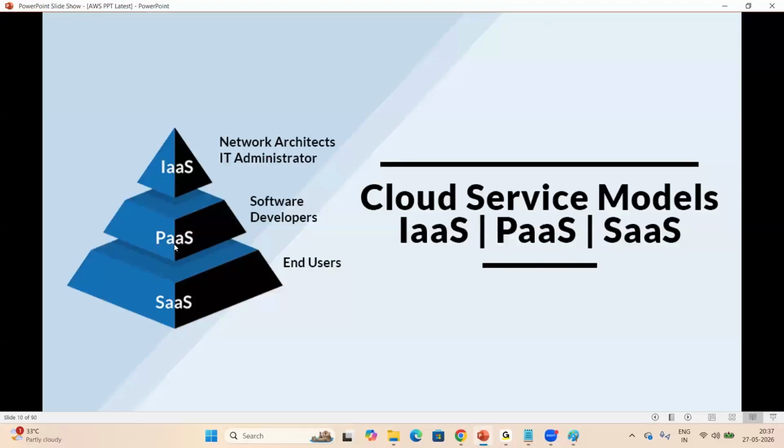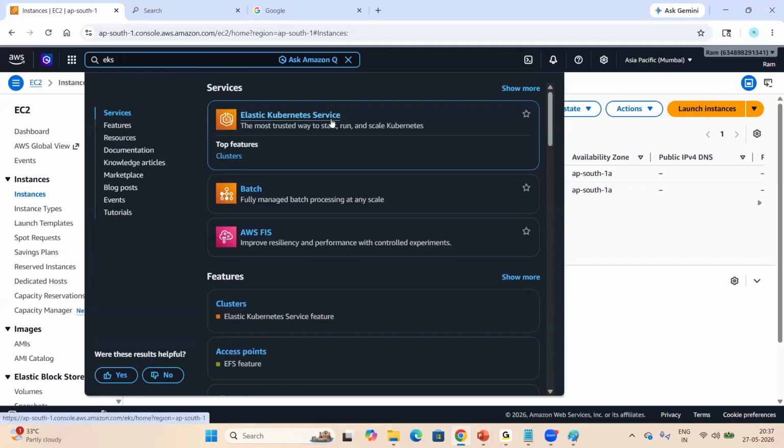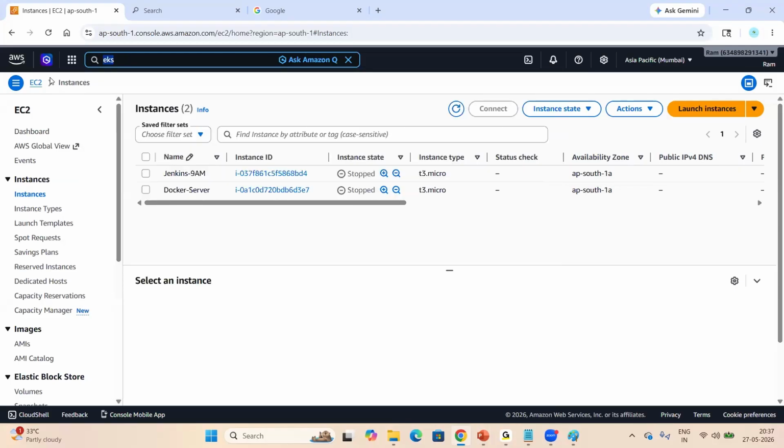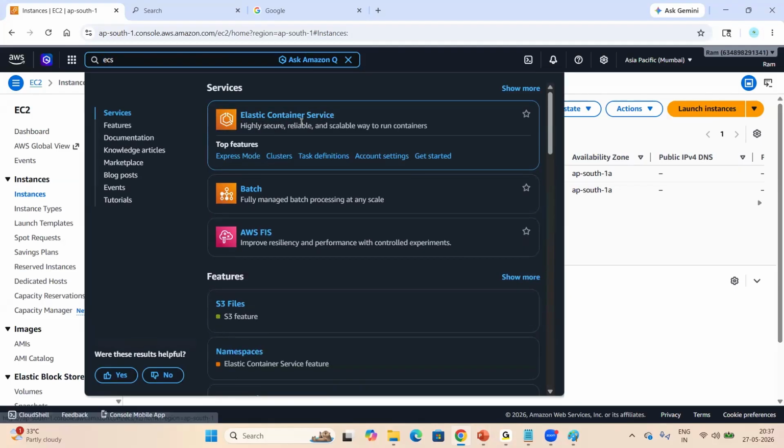So second one, platform as a service. What is platform as a service? PaaS. So the platform is already available inside of the AWS. For example, I want to use Kubernetes. So here you can search EKS. Look at here. Elastic Kubernetes Service already available. So ECS, for example. What is ECS? Elastic Container Service, right? Already available. This one you can use, PaaS we can use, or else we can use the IaaS.